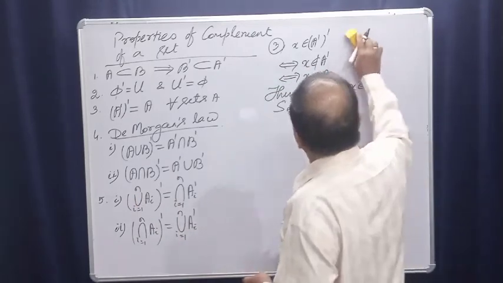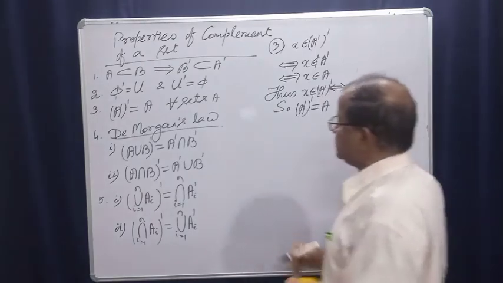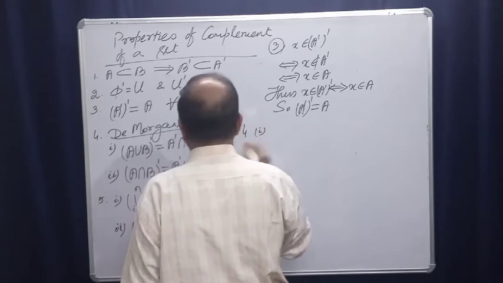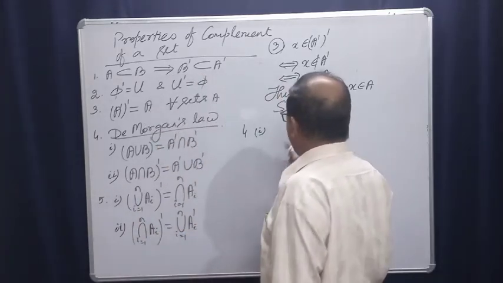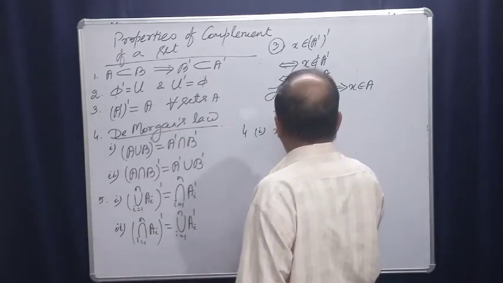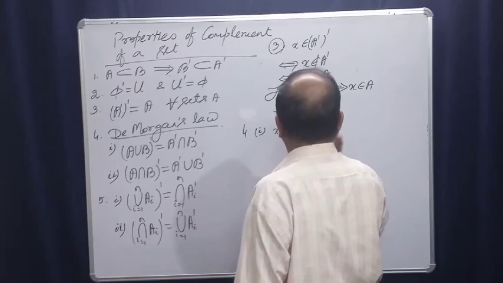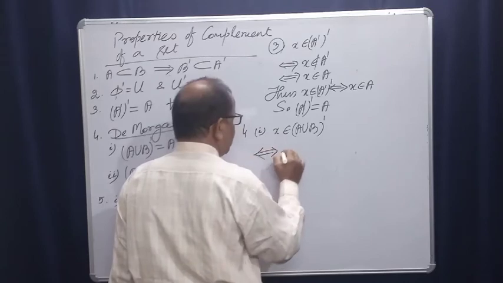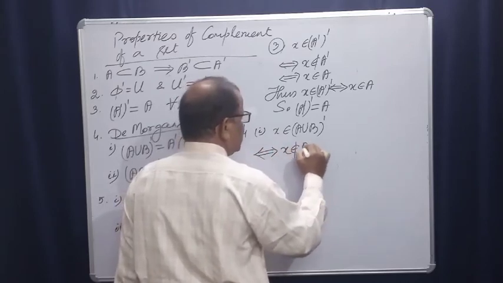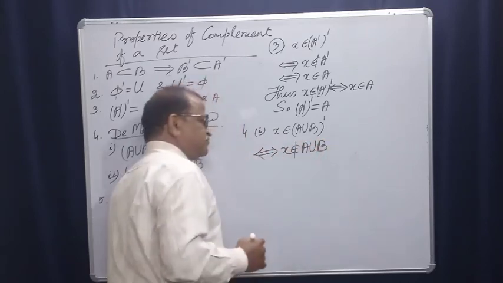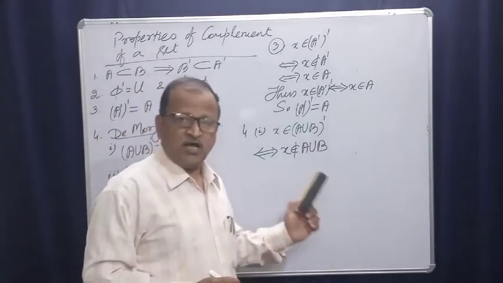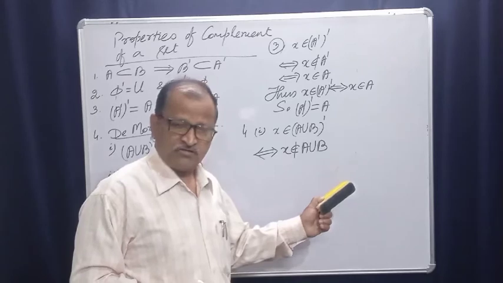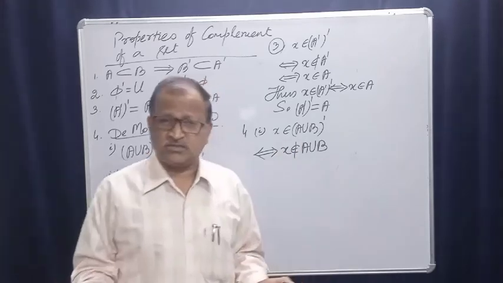Right? Let us see. Suppose it is number 4. The first part I will do, the second part similarly you can do. X belongs to the complement of A union B, right? This implies and is implied by what? X does not belong to A union B. We can say that X belongs to U and X does not belong to A union B, right? That is obvious.